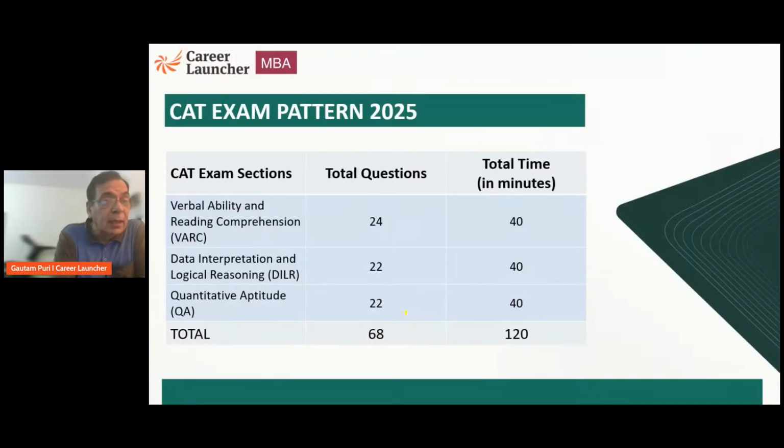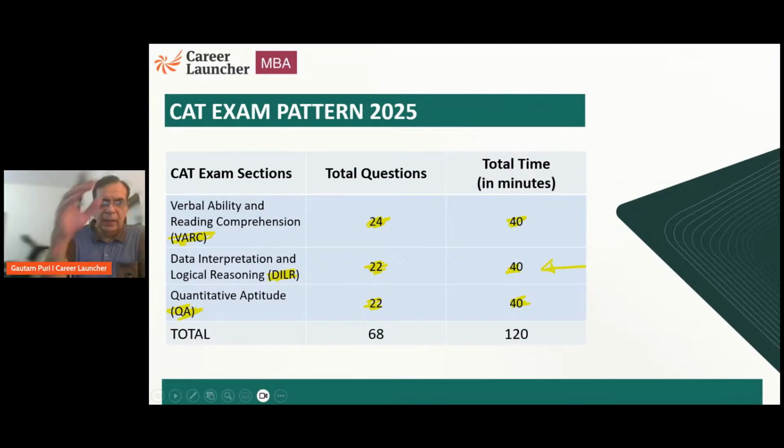Before I look at the data set, a very quick look at the CAT paper. The CAT 25 paper had 3 sections of 40 minutes each. The first section was verbal ability and reading comprehension, which had 24 questions. The second section was DILR with 22 questions. And the third section was quantitative aptitude with 22 questions. And today, as usual, we'll be looking at the second section, which is the DILR section.